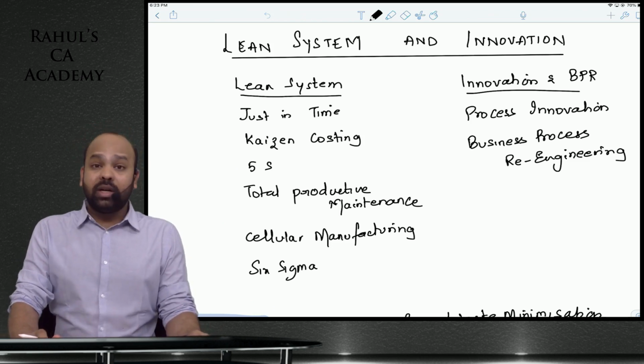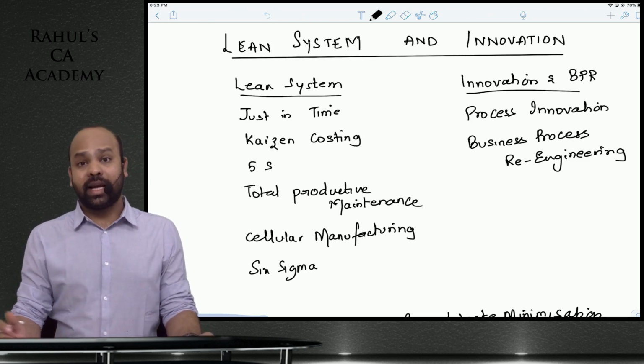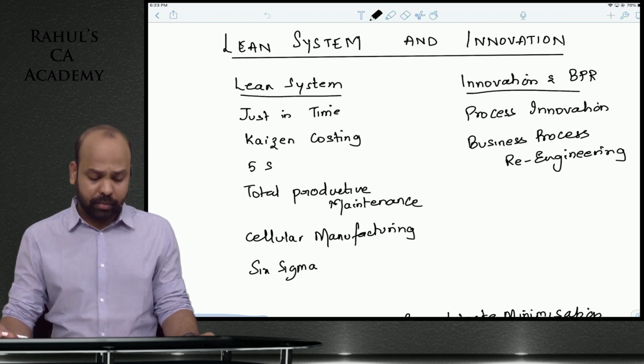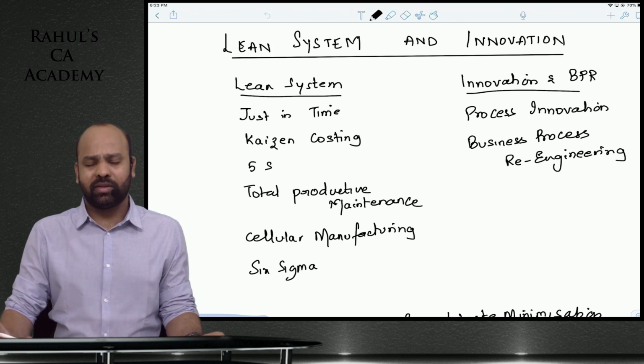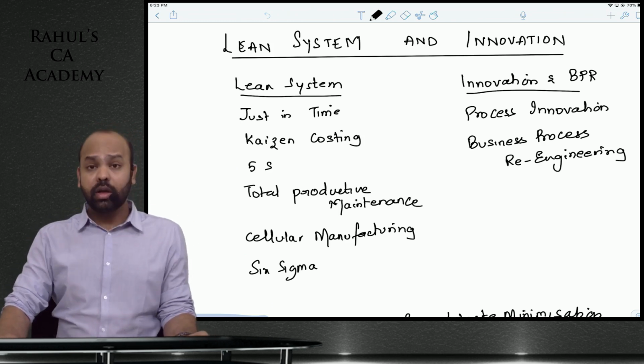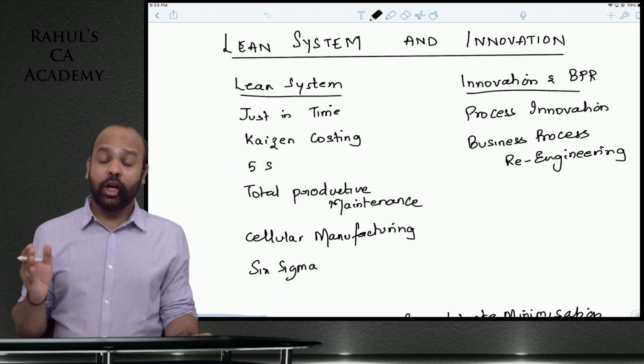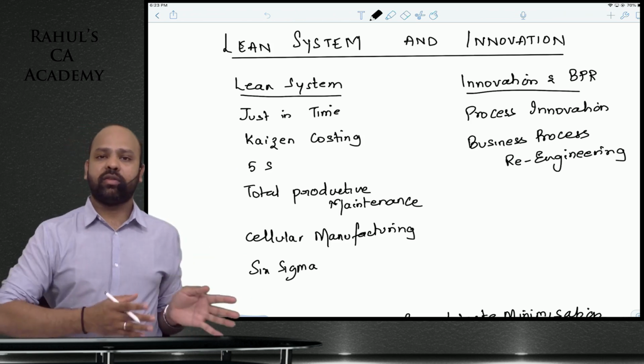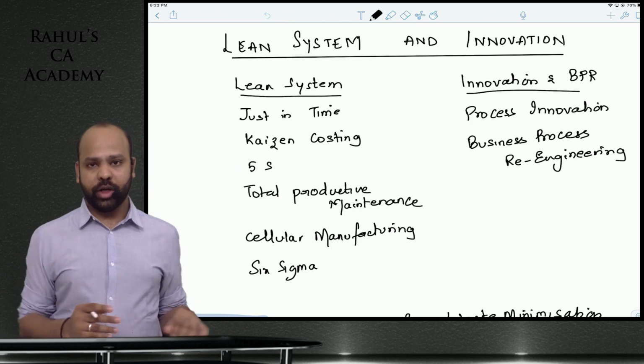Now this chapter, lean system and innovation, can also have a practical question, which is primarily based on just in time. The rest of the entire chapter is mainly theoretical. This chapter is divided into two parts: lean system and innovation. We will discuss lean system first and then come to the concept of innovation.